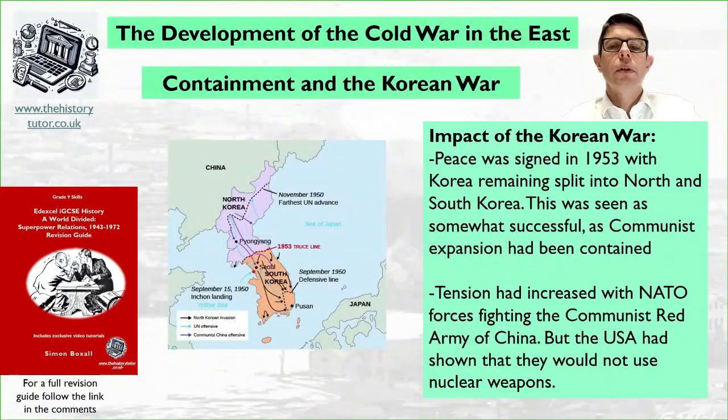So what was the impact of the war? Well, peace was signed in 1953 with Korea remaining split into North and South. This was seen as a somewhat successful manoeuvre for the West because they had reinstated the old borders. Containment had been somewhat a success. They had stopped the spread of communism in Korea.